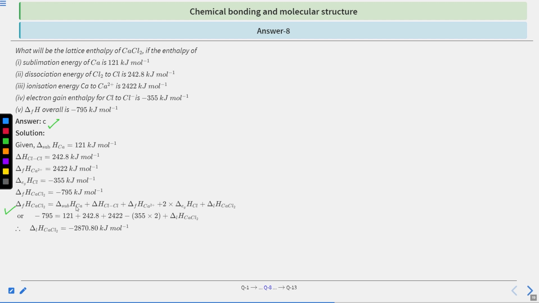So we put the given amounts in this equation, and this is the thing we have to find out. This is the variable. So the variable, the lattice enthalpy of CaCl2, is coming out as minus 2870.80 kilojoule per mole after solving this equation. Hence, the correct option will be option C.